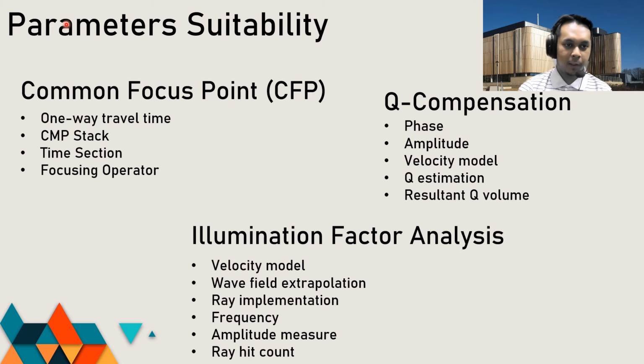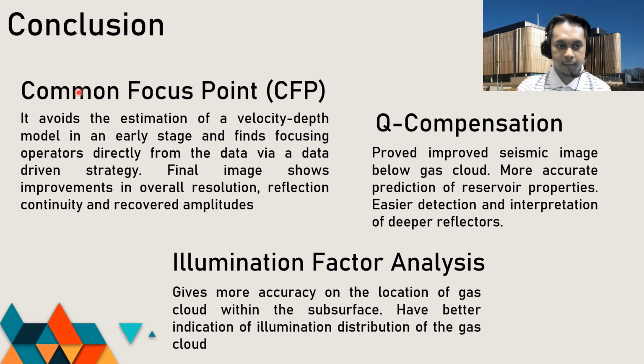After that, we have the parameter suitability for each method, which is the first one for CFP. We really need one-way travel time, common midpoint stack, time section, and focusing operator for the one-way travel time. And for illumination factor analysis, we need to have a velocity model, wave field extrapolation for the beam, ray implementation for ray tracing, the frequency, amplitude measure, and ray hit count. And for Q compensation, we need to have phase, amplitude, velocity model, Q estimation, and resultant Q volume to have the final model.